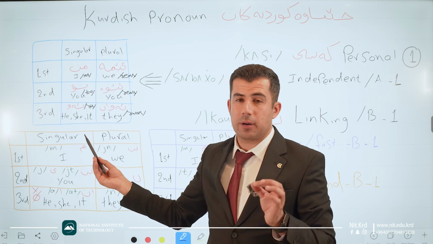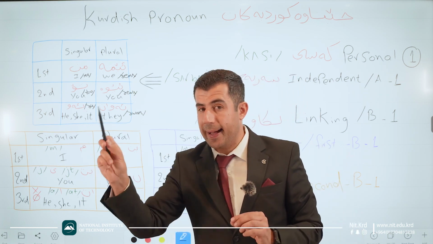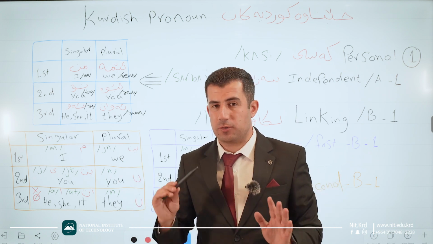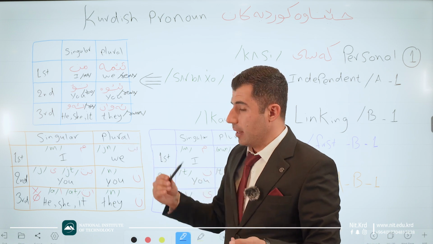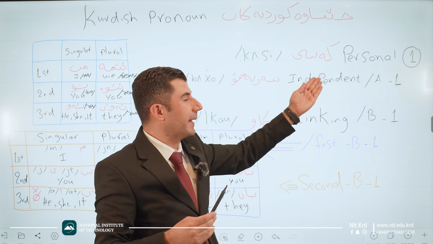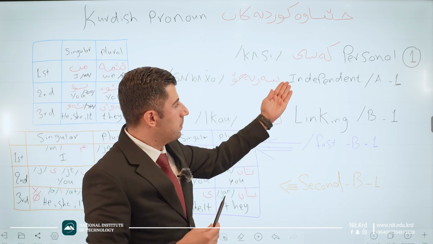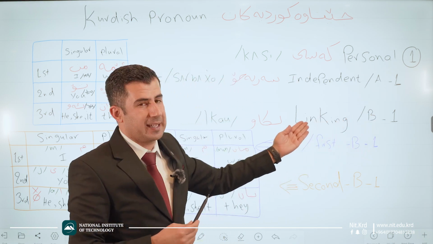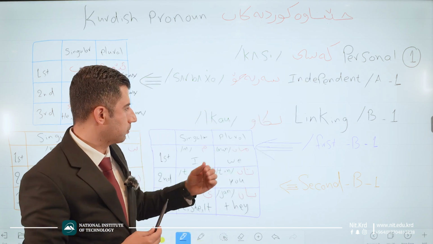But be careful. In the Kurdish language, for all of he, she, it, we just use aw. We do not have any separation for male, female, and thing. Good. All of these are just for personal independent pronouns. Beside this, we have linking ones. Pay attention to the linking ones.